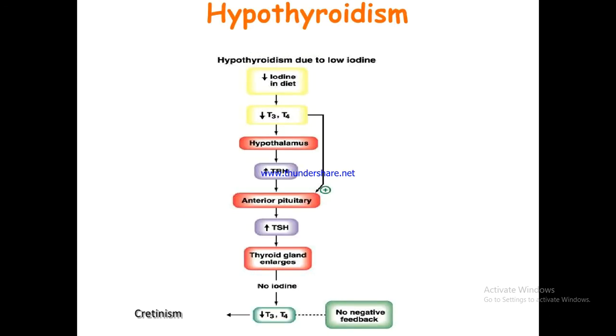Similarly, in hypothyroidism, there is deficiency of iodine in the diet, decreased T3 and T4, and reduced T3 T4 sends impulses to the hypothalamus to increase formation of thyroid releasing hormone that increases thyroid stimulating hormone from the anterior pituitary, that results in thyroid gland hypertrophy. And this thyroid gland hypertrophy demands iodine, and when there is no iodine in the diet, what will happen? There will be no formation of T3 and T4, and the metabolic rates will not be increased. Result will be cretinism.